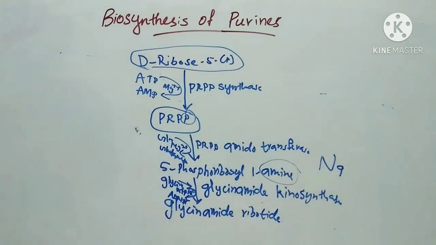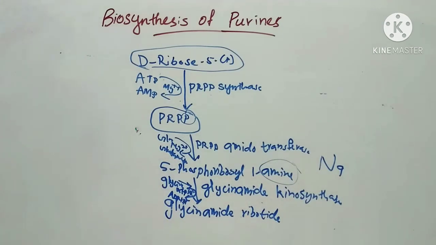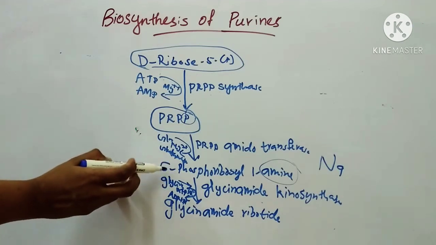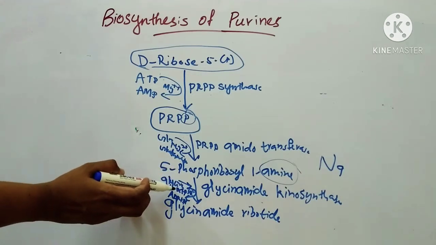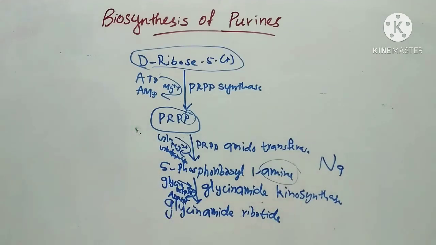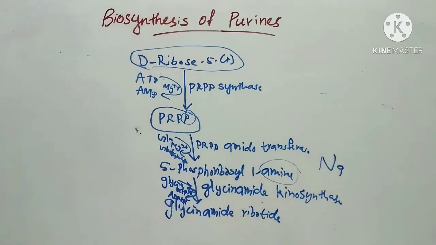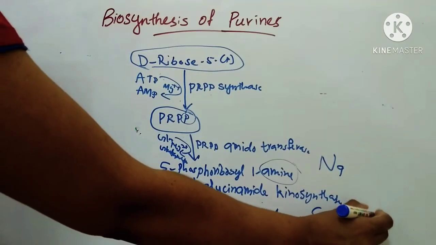So the next step is the formation of glycinamide ribotide. This is also called 5-phosphoribosyl glycinamide. Glycine condenses with the 5-phosphoribosyl 1-amine using ATP as energy source and forms glycinamide ribotide. The reaction is catalyzed by the enzyme glycinamide kinosynthase. This step provides C4, C5 and N7 of the purine ring.